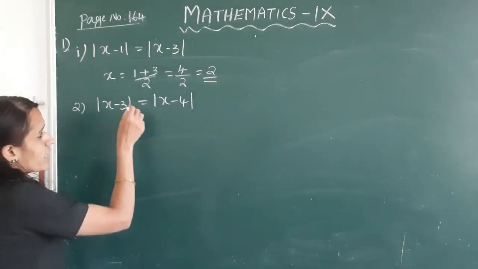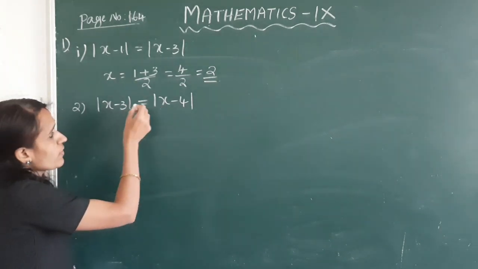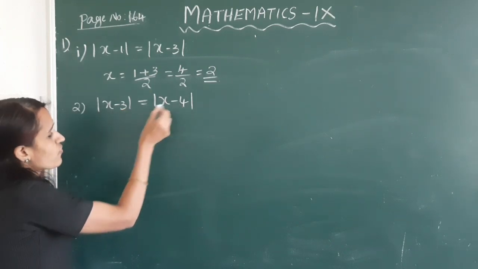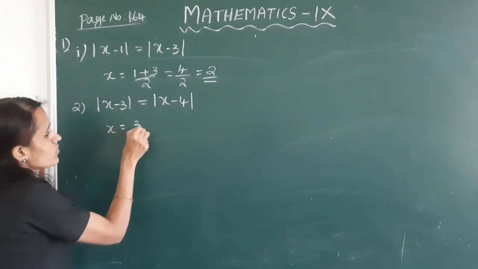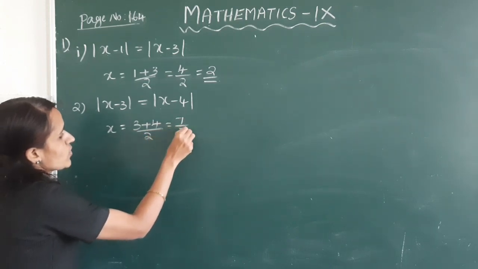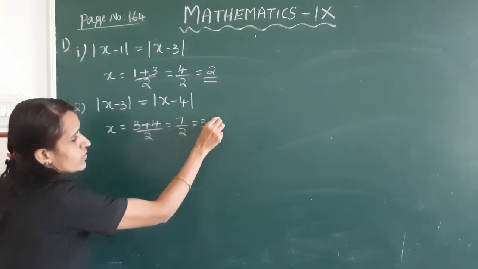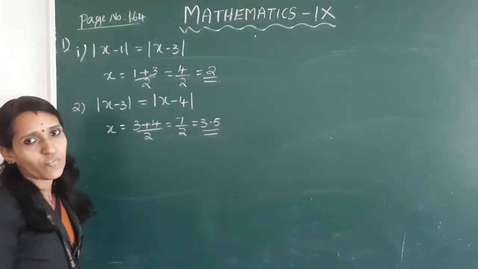The position of x is the midpoint of the points 3 and 4. So x is equal to 3 plus 4 by 2. This is equal to 7 divided by 2. This is equal to 3.5.